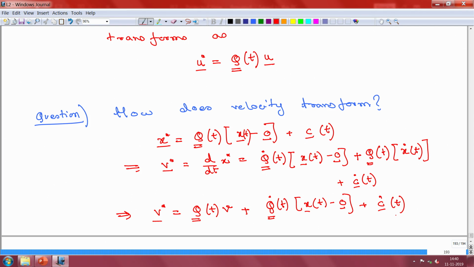We had just said that a vector is invariant if it transforms as this equation previously. This was our important equation. But when we apply it to velocity, you have an extra contribution here. So, velocity is not frame invariant. That is something you should expect, because velocity is a very important frame sensitive quantity.